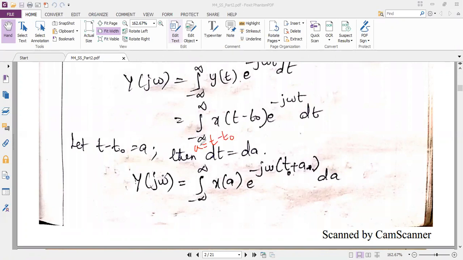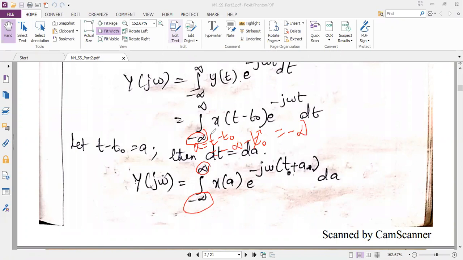Will my limits change or will they be the same? Same, ma'am. Why is it same? Because it is infinity. So you substitute minus infinity minus t naught. This t naught is a constant which is very, very minimal. So minus infinity minus t naught is again minus infinity. That's why you do not find any change in the limits.